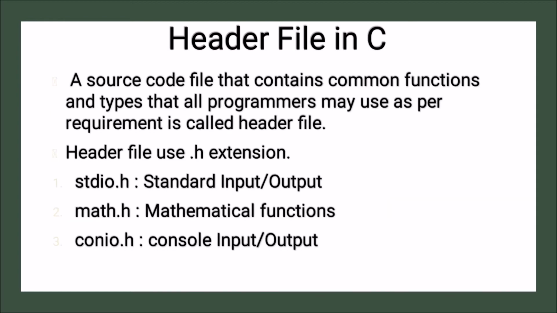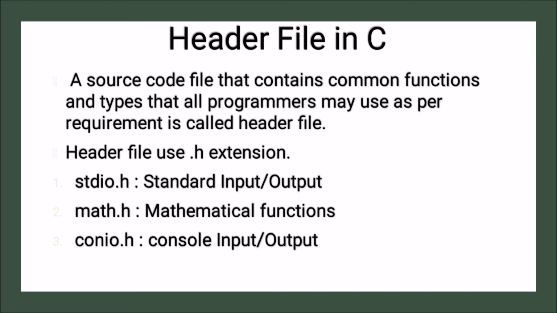Now next is header files. What actually are header files? A source code file that contains common functions and types that all programmers may use as per requirement is called a header file. Header files hold common functions, and since all programmers want those functions, they easily include the header file and use them.